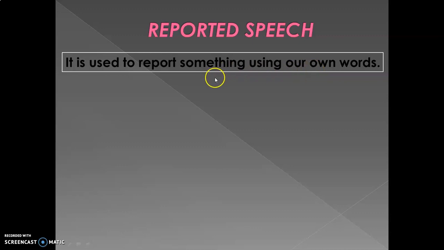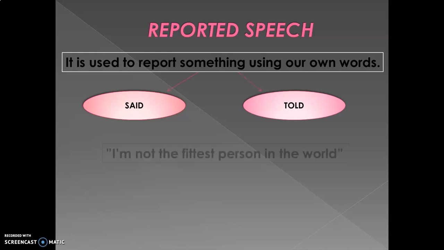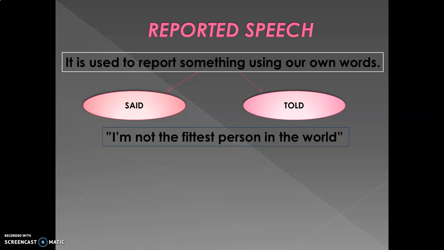To report speech or to report a sentence, we have to use two verbs. They are called reporting verbs. These two verbs are said and told. Pay attention to the example. I am not the fittest person in the world. Remember, this sentence was said by Enrico. The first example is using said.